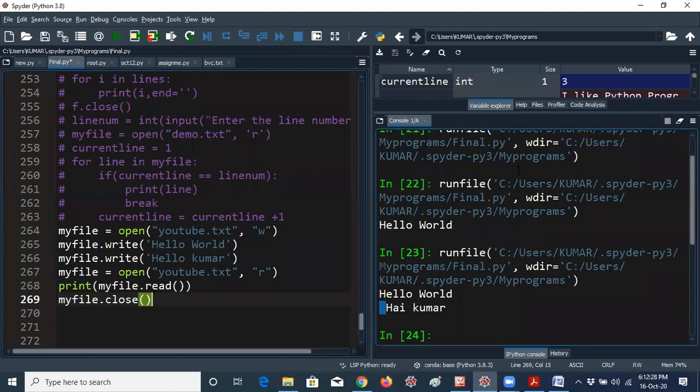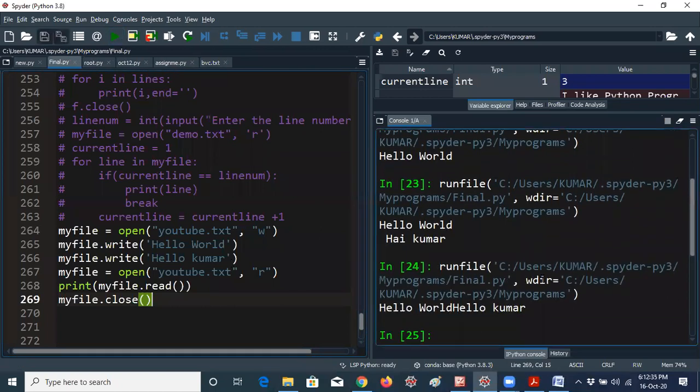Okay, so the answer is obviously the single line will be printed, guys. The single line will be printed. You can see hello world, hello Kumar. Whenever you want to add 10 lines, you don't have to add 10 write statements, that is not necessary, guys. Okay, you just use slash n, that's all. That means you can use just slash n, and hello Kumar can be displayed in this only.